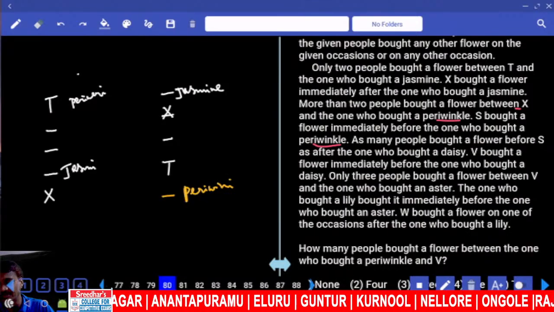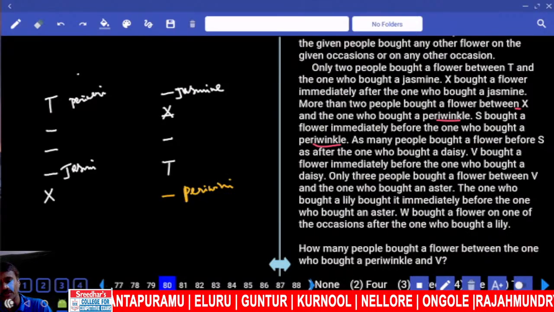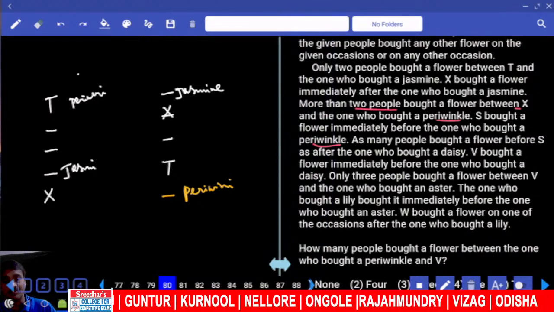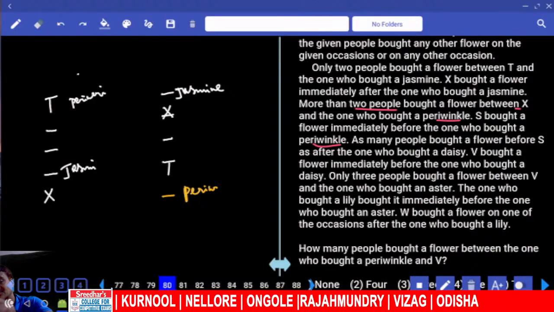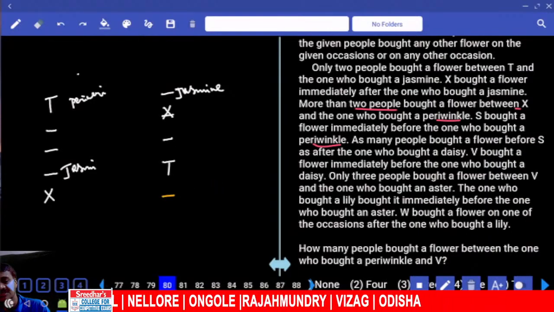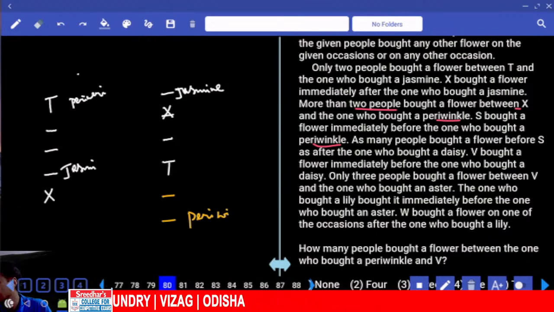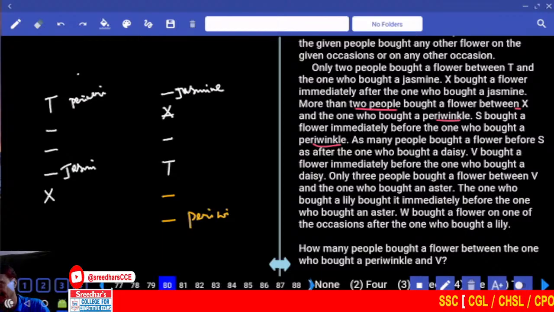Now 2 people between these 2, right? And 1, 2, 3, 4, 5. Between X and this one, more than 2 people, minimum 3 persons. Since periwinkle cannot be here, periwinkle is here. If periwinkle is here, the 6 persons are finalized, isn't it? And more than 2 people between X and periwinkle. In both the cases, we have taken only 3 people.